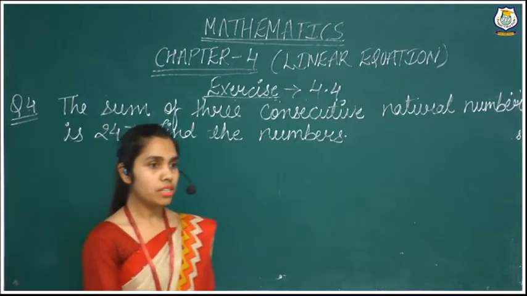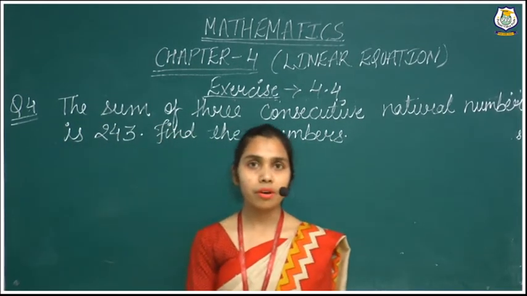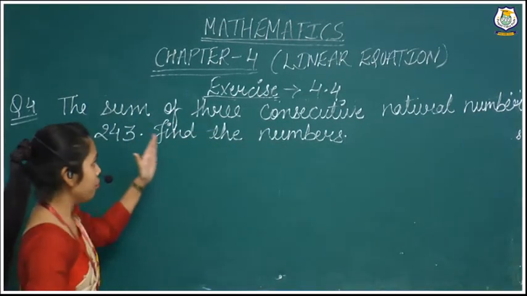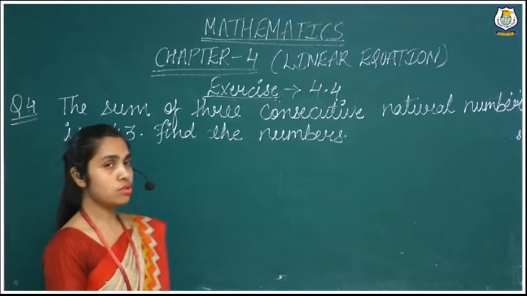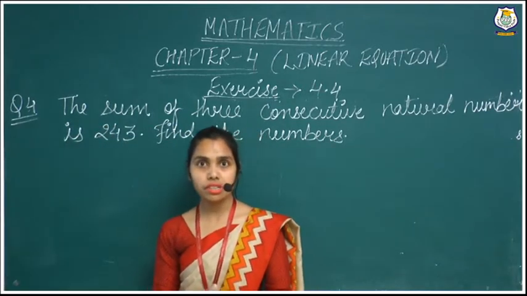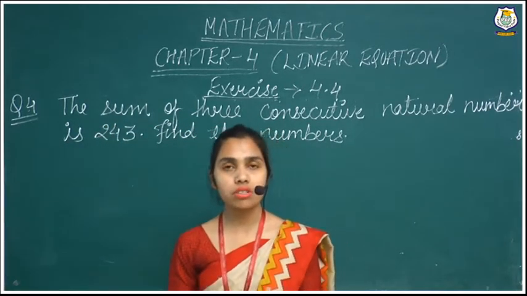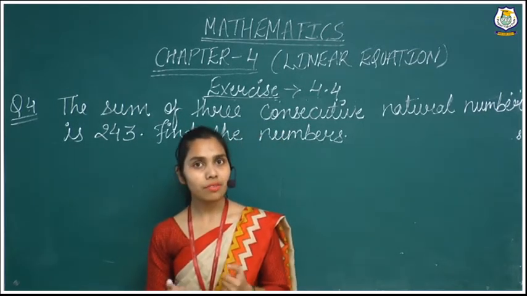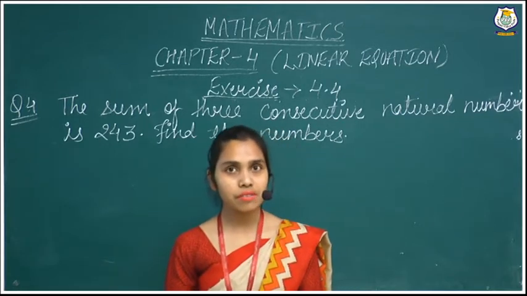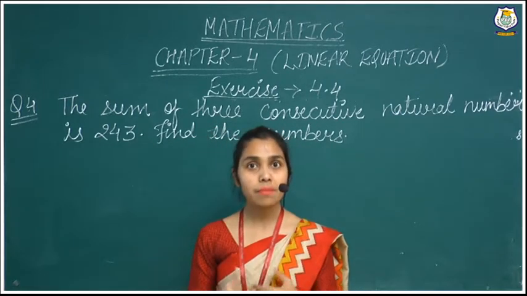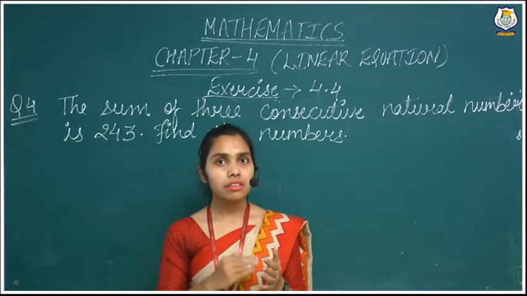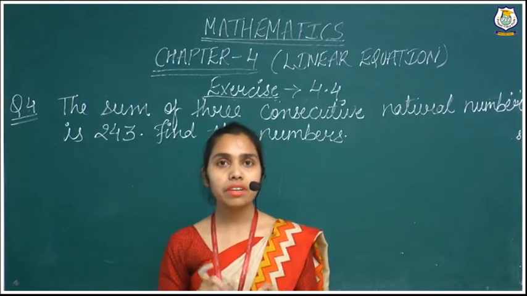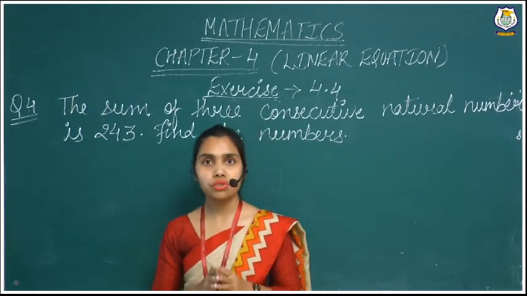4. Now in this question there is a new concept about numbers. They have told that the sum of 3 consecutive natural numbers is 243. Before doing this question, the first important thing: what is a consecutive number? I think you must all be aware of what consecutive numbers are. Consecutive numbers are numbers which come together, like 1, 2, 3, 4. They come together, with no gap between the numbers. Those are our consecutive numbers.